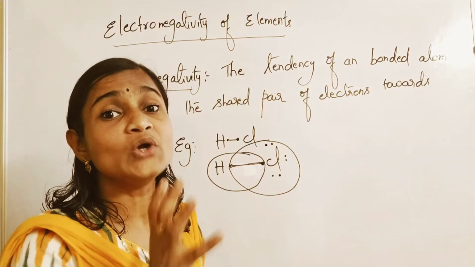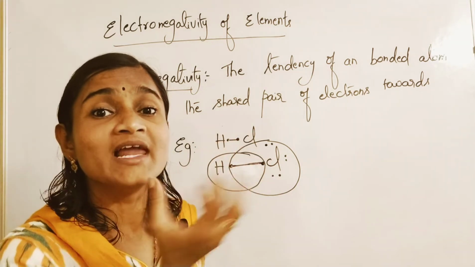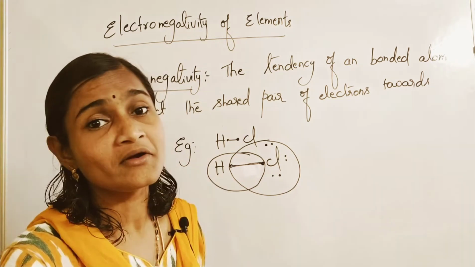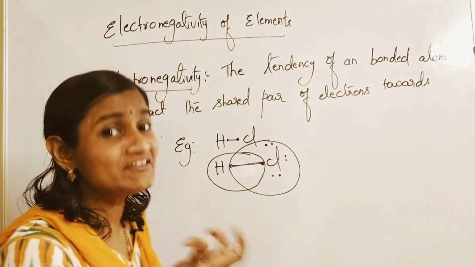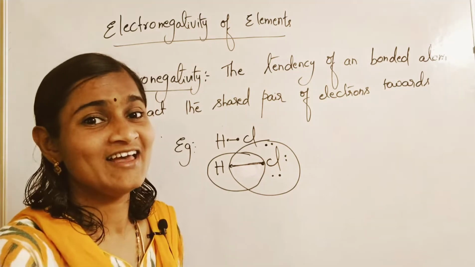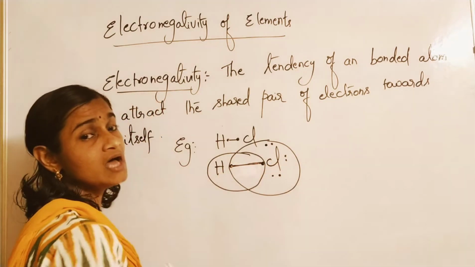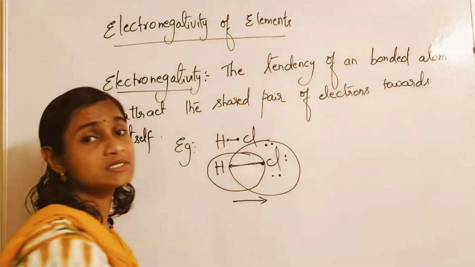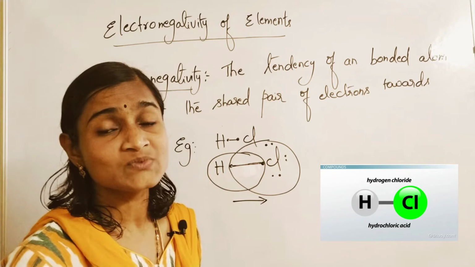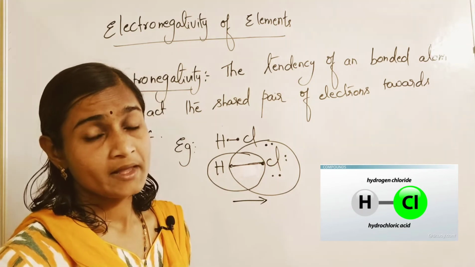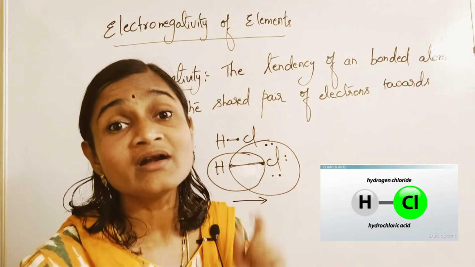Chlorine has that dominating character, more tendency to grab the electrons. They are in want of electrons. Chlorine is more electronegative here. Negativity, selfishness. Chlorine here, being more selfish, tries to pull the electrons, to attract the electrons more towards itself. That tendency is called electronegativity. So this tendency is seen only in the case of bonded atoms.